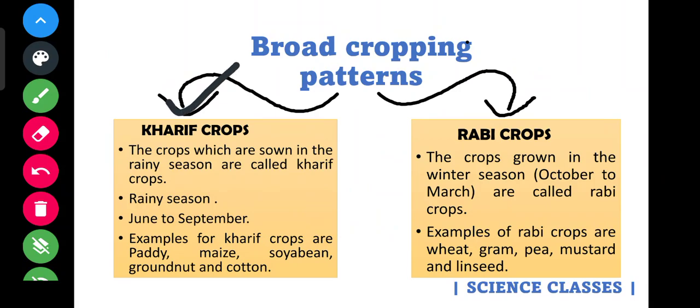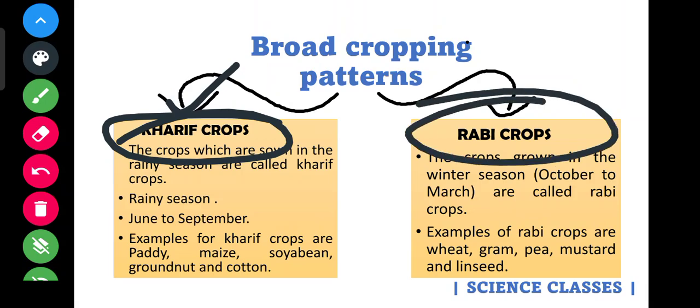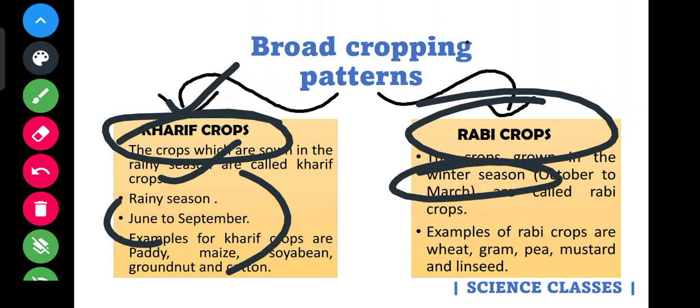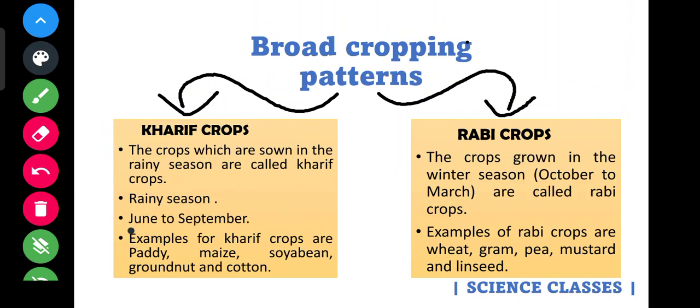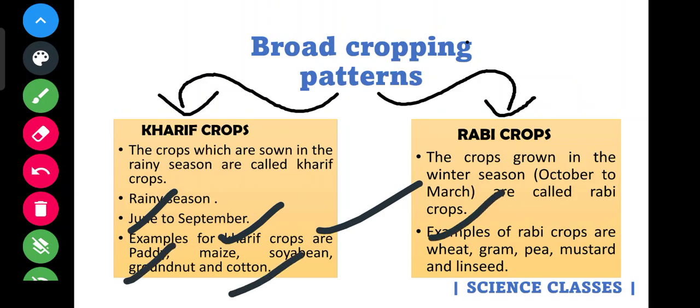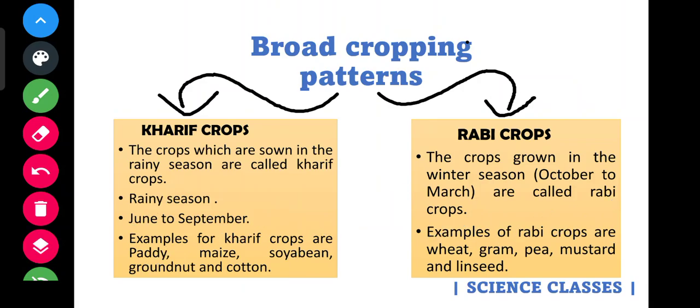So the two classifications are the Kharif crop and the Rabi crop. Kharif crops are grown in the rainy season. Usually in India, the rainy season starts from June and ends in September. After September comes October, which is the beginning of the winter season. The Rabi crops are grown in the winter season, that is from October to March. Examples for Kharif crops are paddy, maize, soybean, groundnut, cotton. Examples for Rabi crops are wheat, gram, pea, mustard. So that's about the classification of crops.